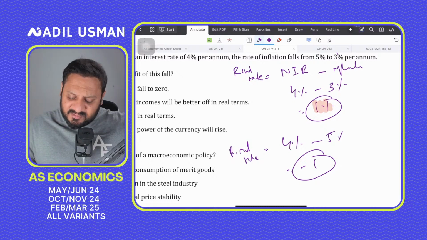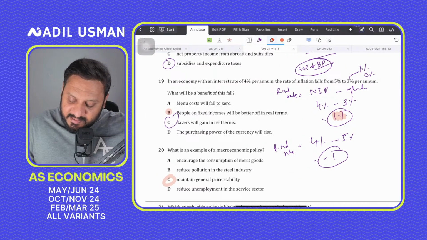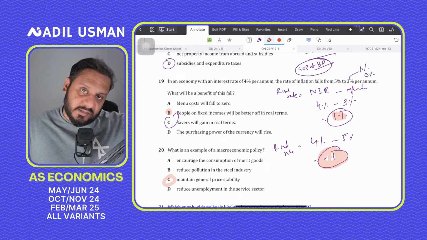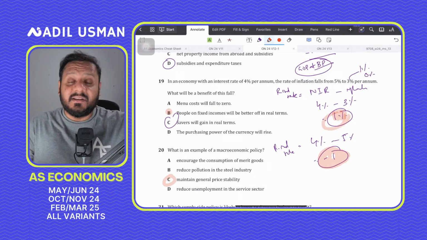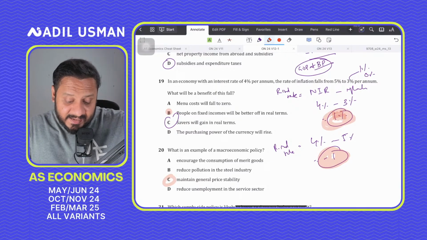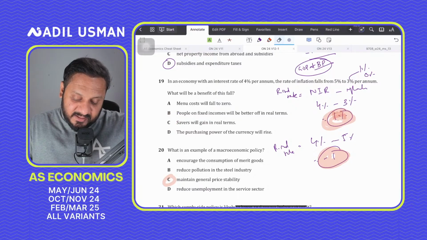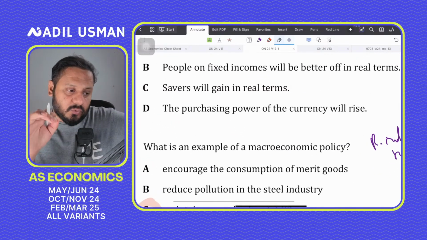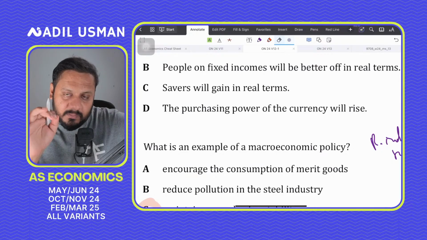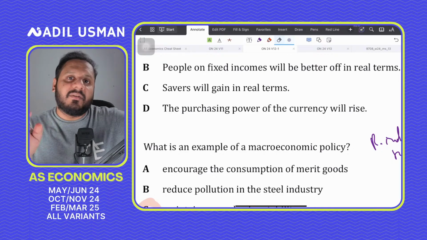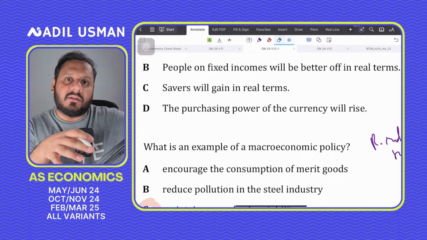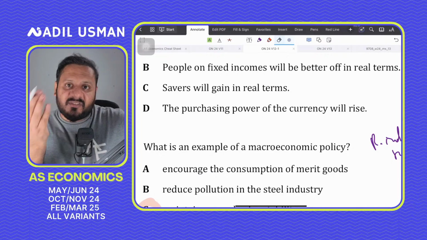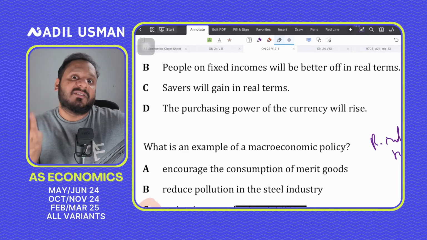Initially the savers were losing in real terms, but now they're actually gaining in real terms. So again, like I'm telling you guys, always in this kind of situation, there will be some one MCQ in the exam where the debate will not be between the right versus the wrong answer, but choosing the best right answer out of another possible right answer.